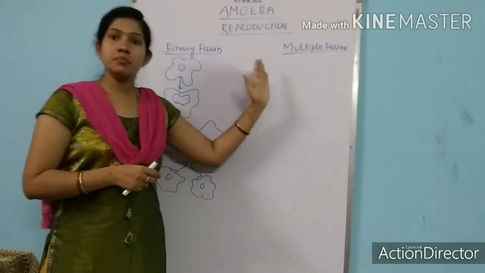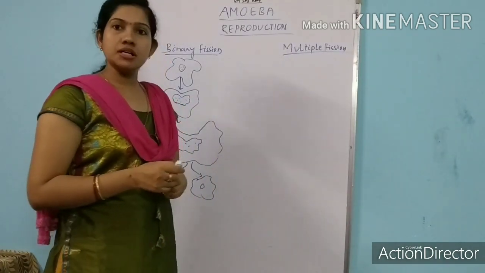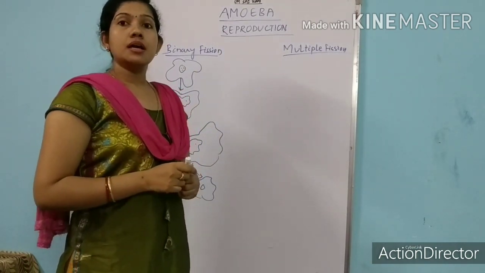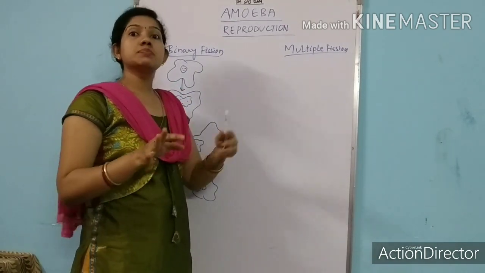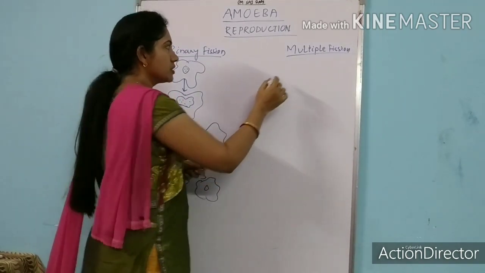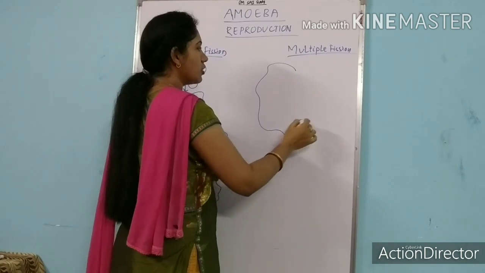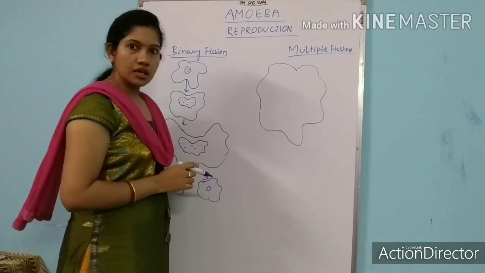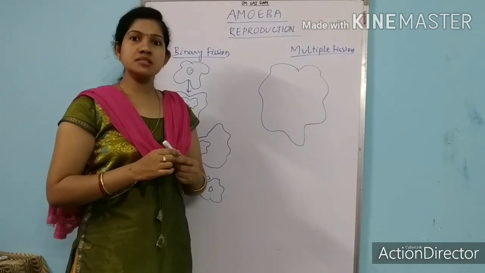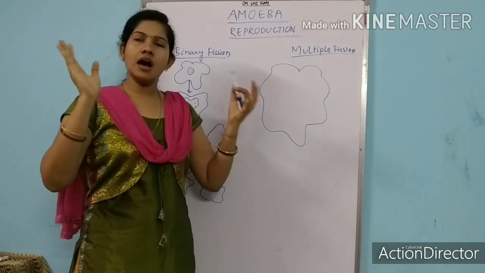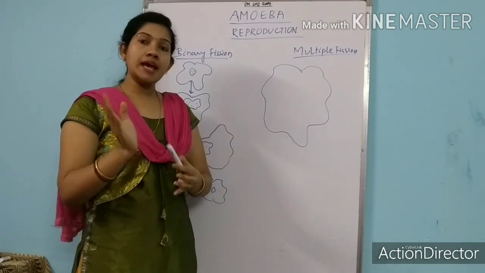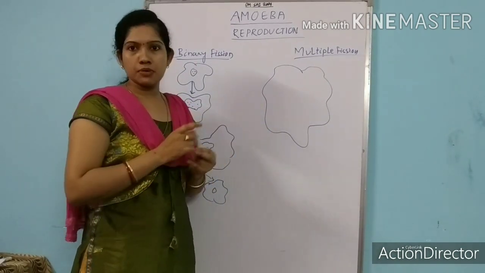Next, we will talk about multiple fission. What is multiple fission? This is another mode of reproduction in amoeba. Binary means two, multiple means more. So what is the process of multiple fission in amoeba? This is the parent body of amoeba, as we can see. Generally, multiple fission takes place in amoeba in harsh conditions. When the environmental condition is very tough, then it undergoes multiple fission.